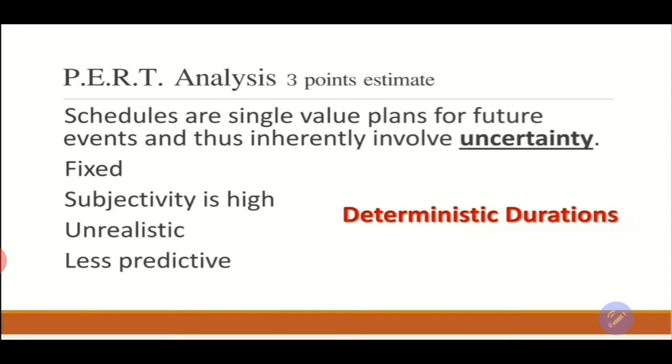So you are adding more uncertainty to the activities and adding these uncertainties to each other. Then the project is going to be unrealistic and less productive at the end of the day.